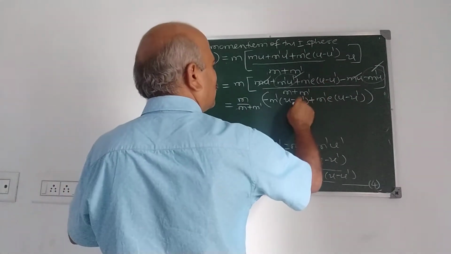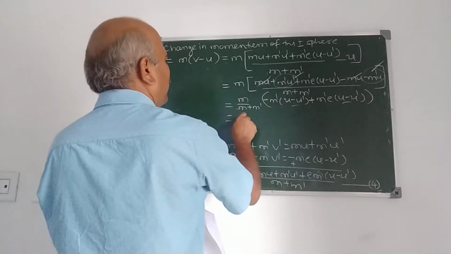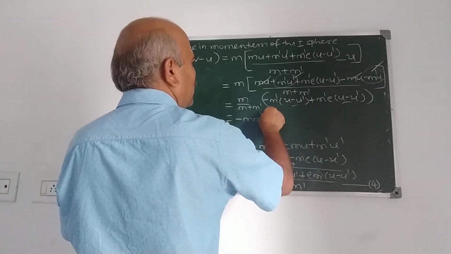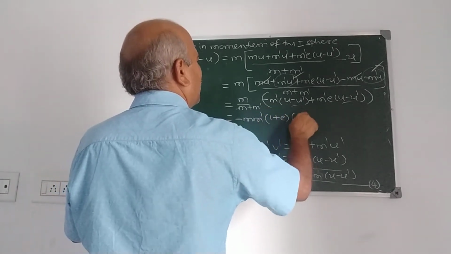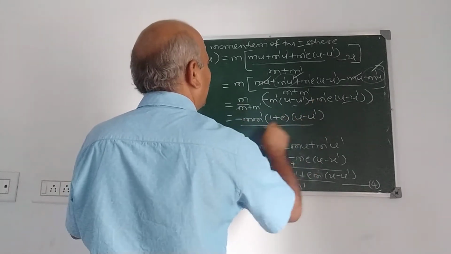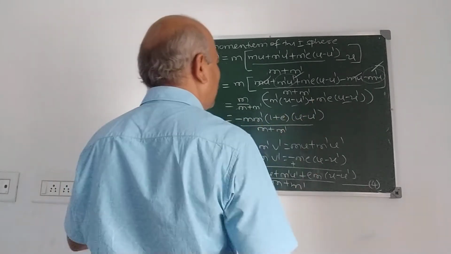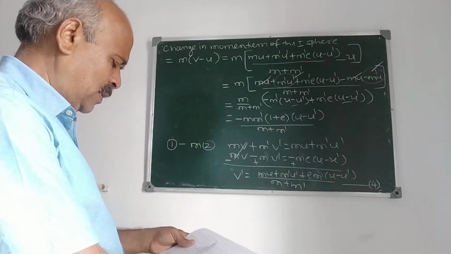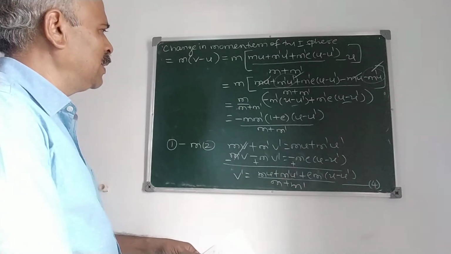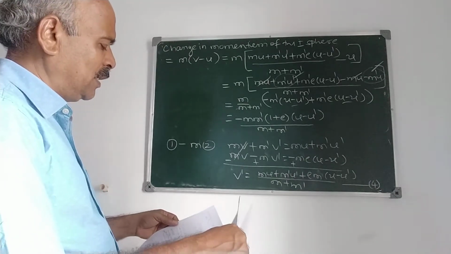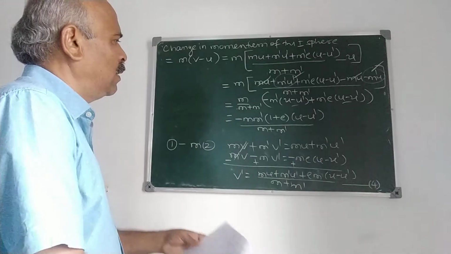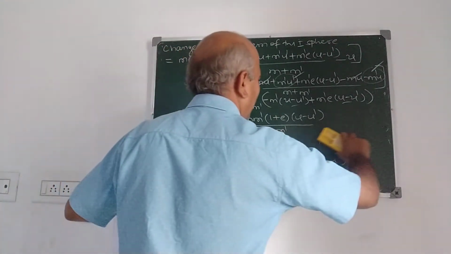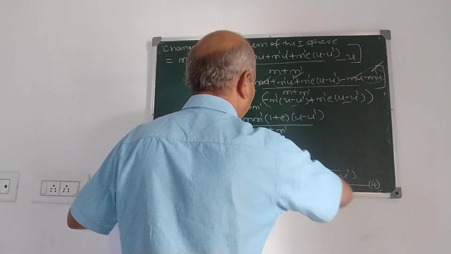Now it becomes same. These two are same now. U minus u dash. So minus m dash into 1 plus e into u minus u dash divided by m plus m dash. Let me verify. M dash 1 plus e u minus u dash. Yes. This is the change in momentum of first sphere.